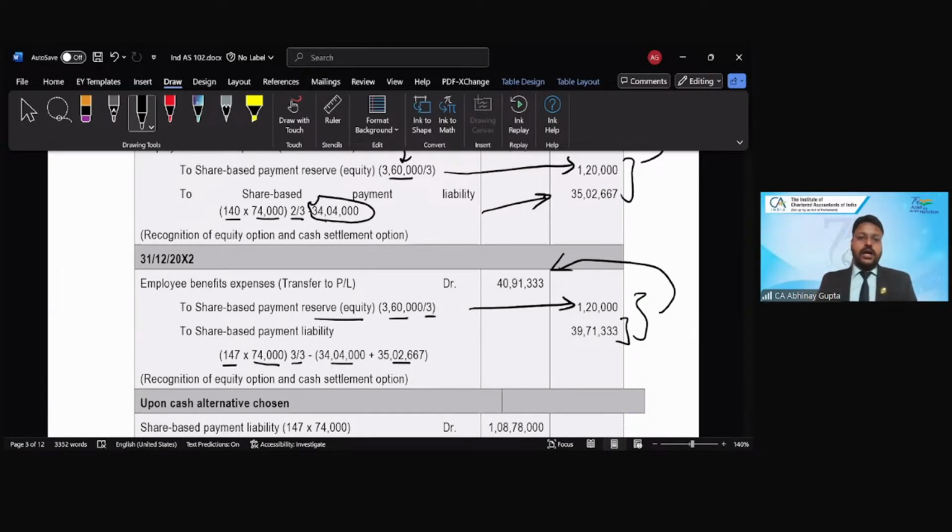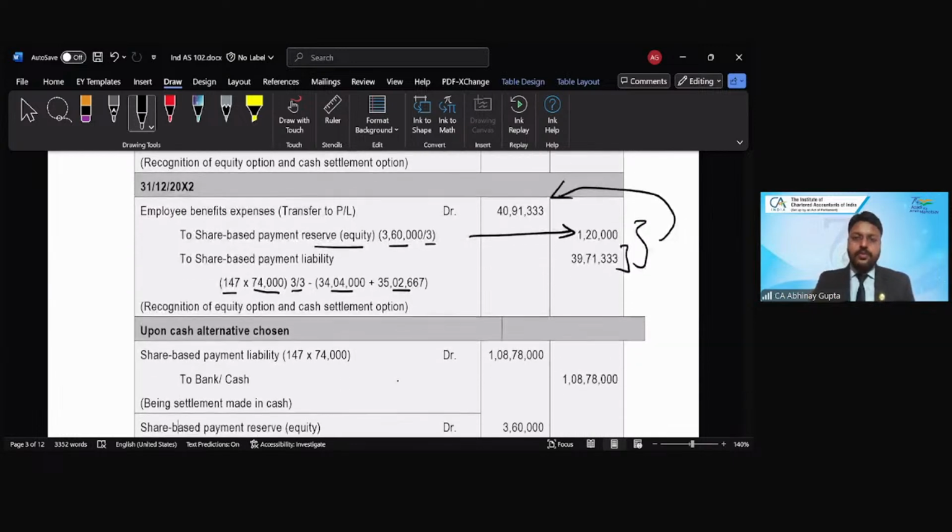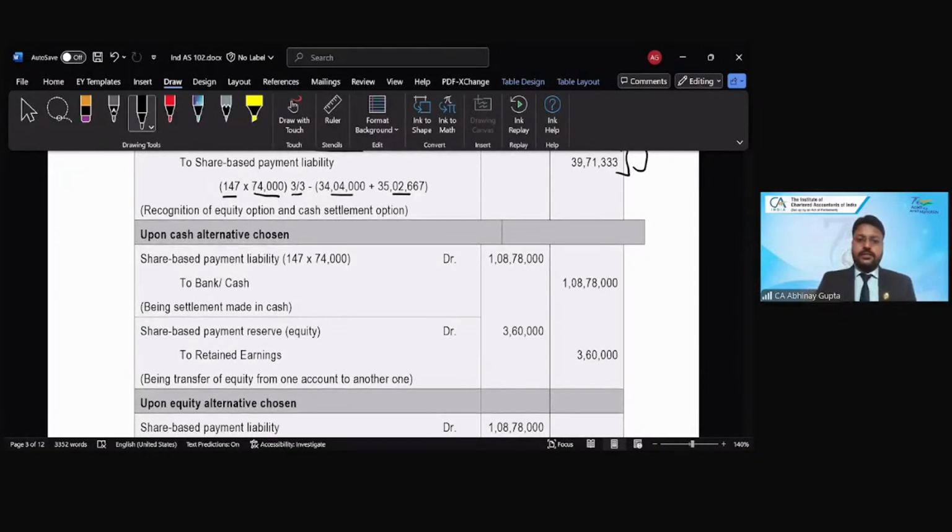So this is how we are going to record the journal entries for each of the years for this hybrid arrangement, right? I hope the calculation part is ultra clear to everybody for these hybrid arrangements. Now we are done with the 2 numericals on this. Now, lastly, if the party chooses the cash alternative, then what would be the accounting? And if the party chooses the equity alternative, then what would be the accounting entry for the settlement?